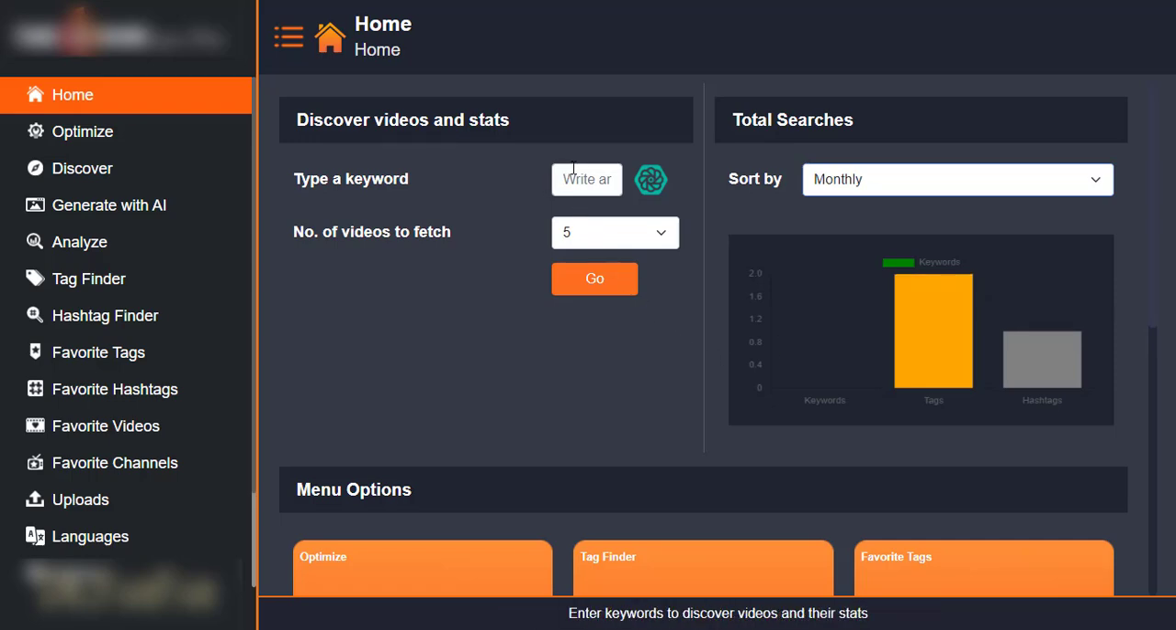So you can do as many things as possible with this tool.